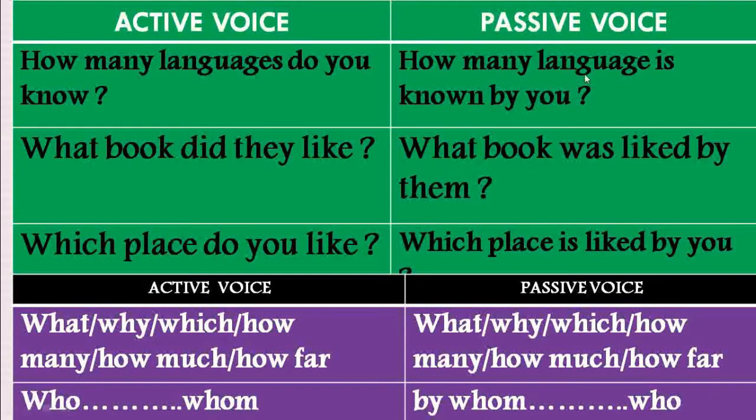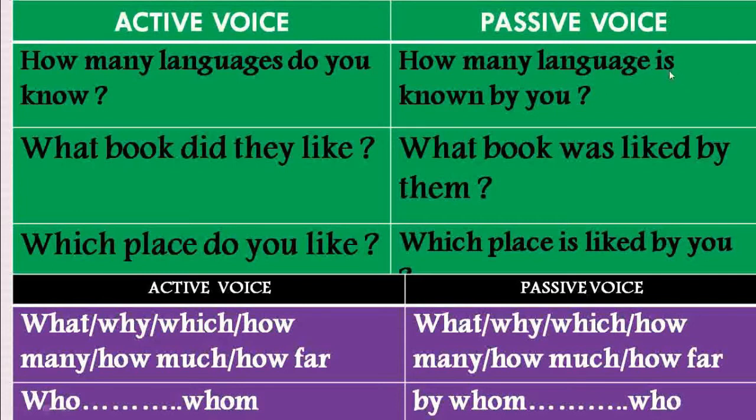So how many is the question word and languages will be the subject here. Sorry, it should be languages. If it is languages, we must use are here. Since I used language here, I used is here. Then the verb changes. The helping verb do will change into is. If the helping verb is do or does, it will change into is, am or are in the passive voice sentence.